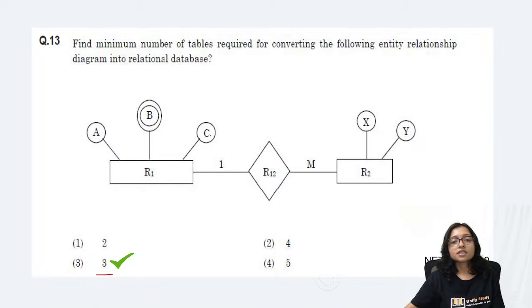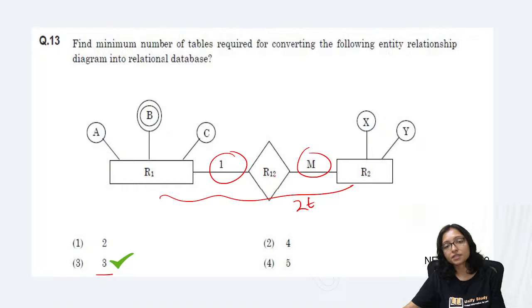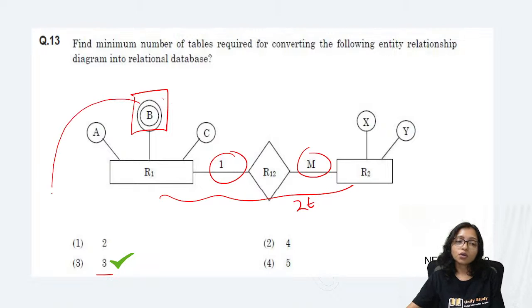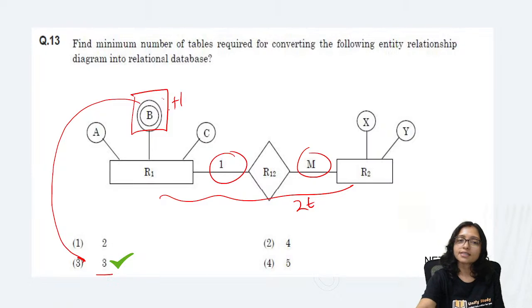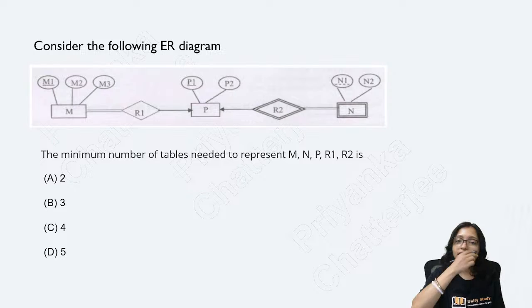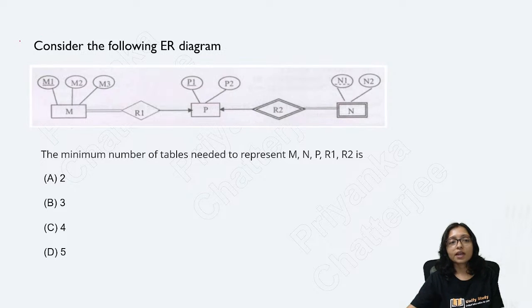So here it is 3 tables because for 1 to many there will be 2 tables, but a multi-valued attribute is there. As there is a multi-valued attribute, you can go for 3. Here 1 extra is required. Yes. Now tell me how many tables will be required here.